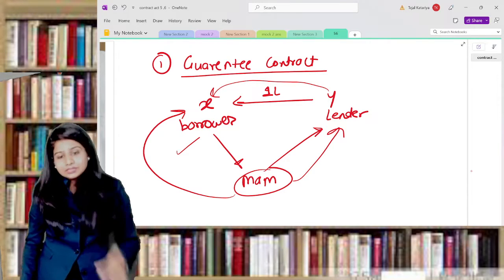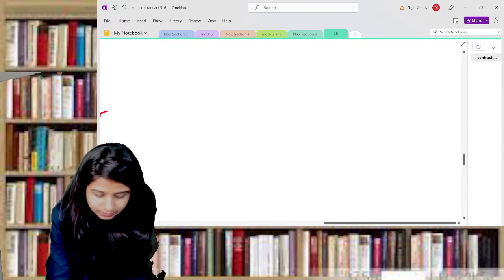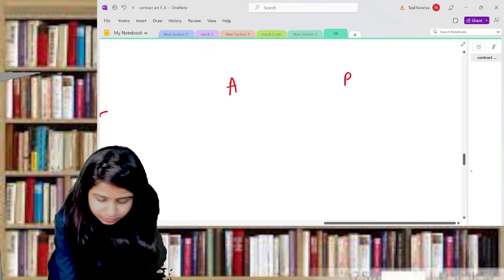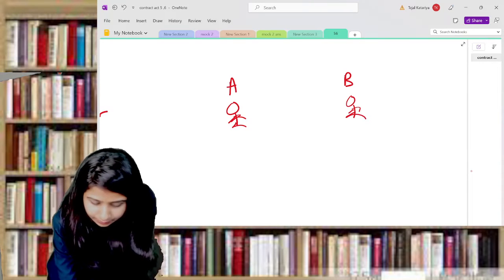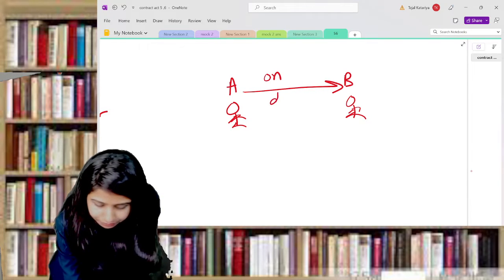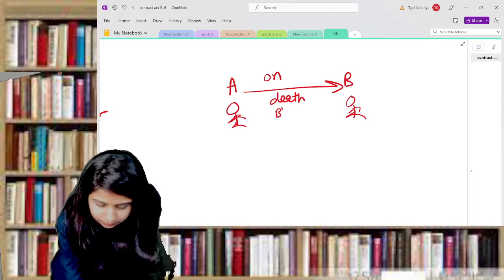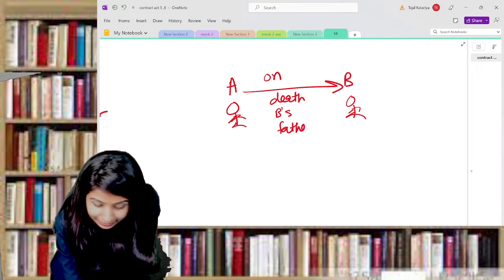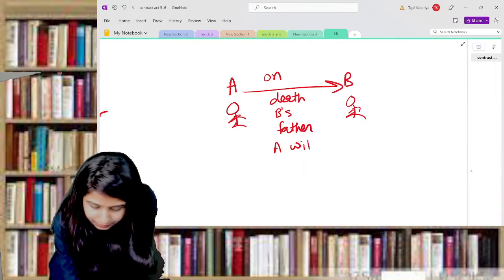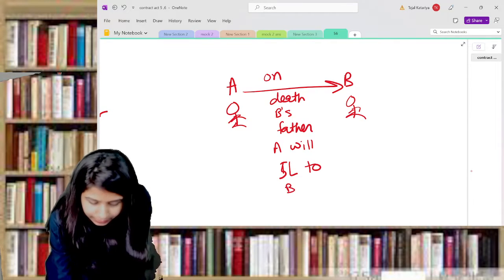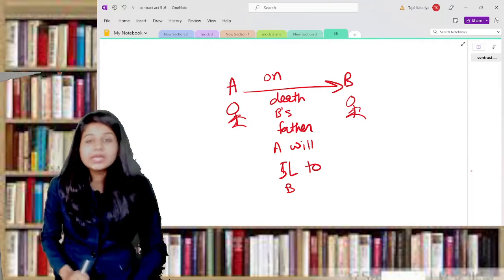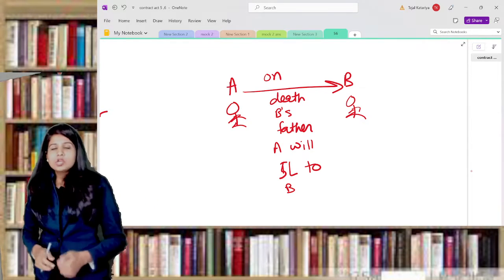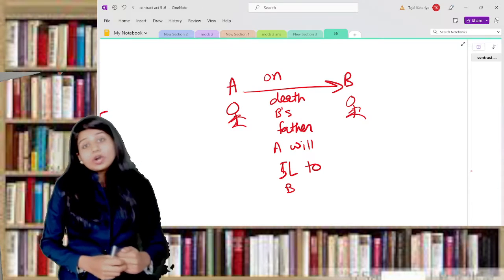Now another example is, understand, there is Mr. A and Mr. B. Now Mr. A said that on the death of B's father, A will give 50,000 or 1 lakh or 5 lakh to Mr. B. A is saying that on the death of B's father, A will pay 5 lakh rupees to Mr. B. So now, is it a contingent contract or not? This is the first question.